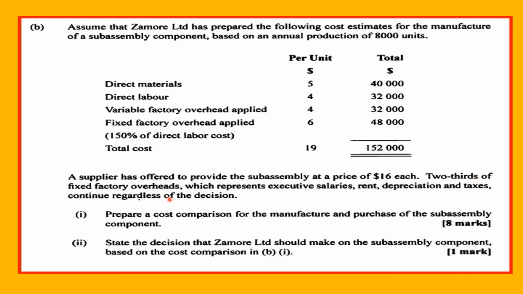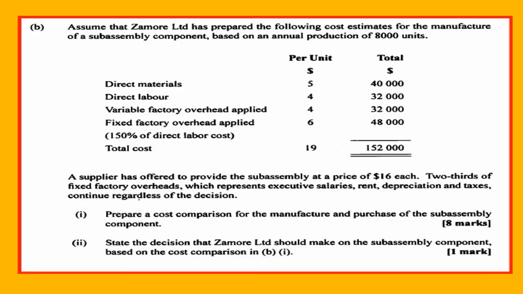Two-thirds of factory overheads, which represents executive salaries, rent, depreciation, and taxes, continue regardless of the decision. We will leave that out of the decision. And they want us to prepare a cost comparison for the manufacture and purchase of the sub-assembly component.